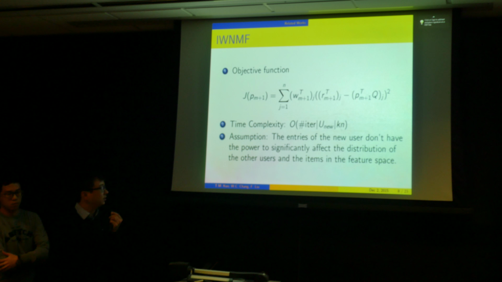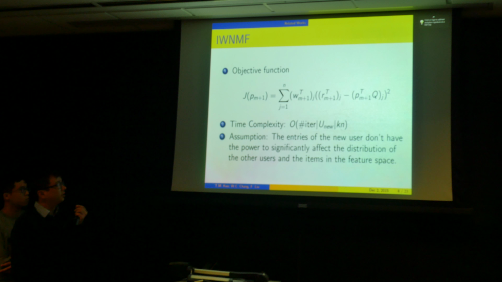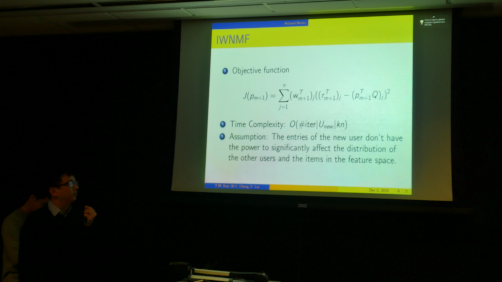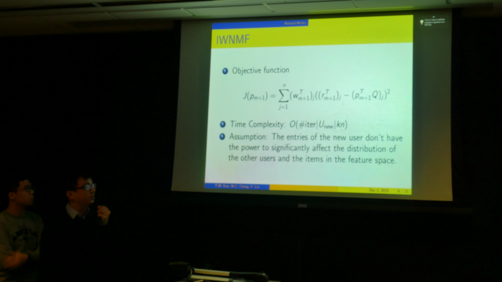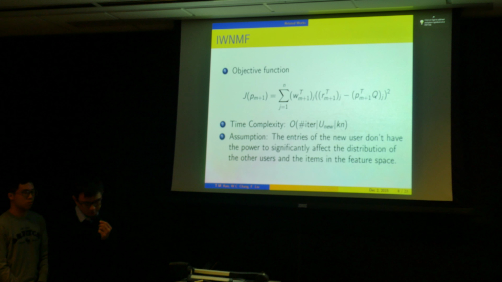The time complexity is proportional to the iterations and the number of new users, where K is the number of latent features and N is the number of items. The assumption is that the new user won't affect the original P and Q matrices, since they don't have a lot of ratings.